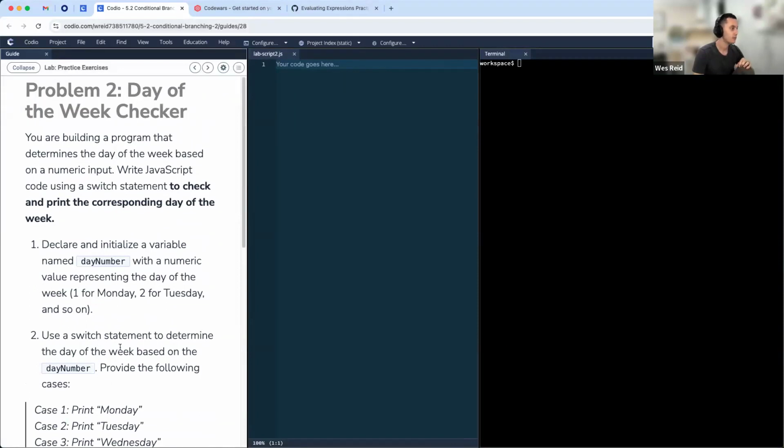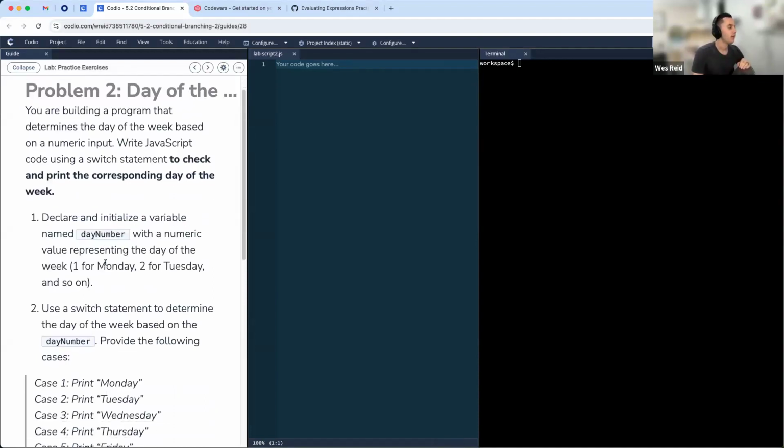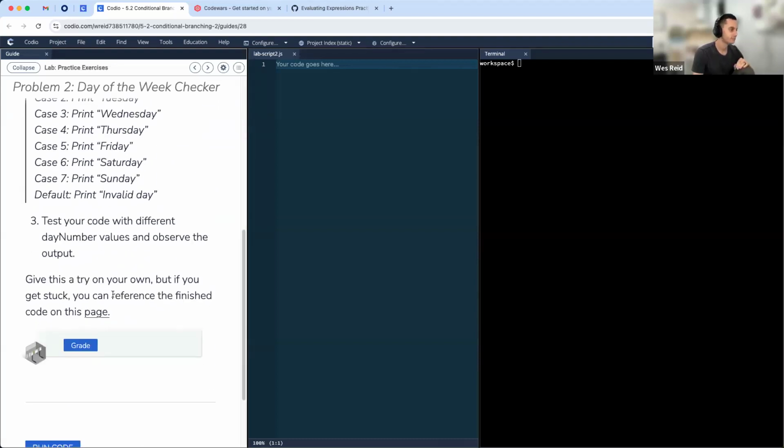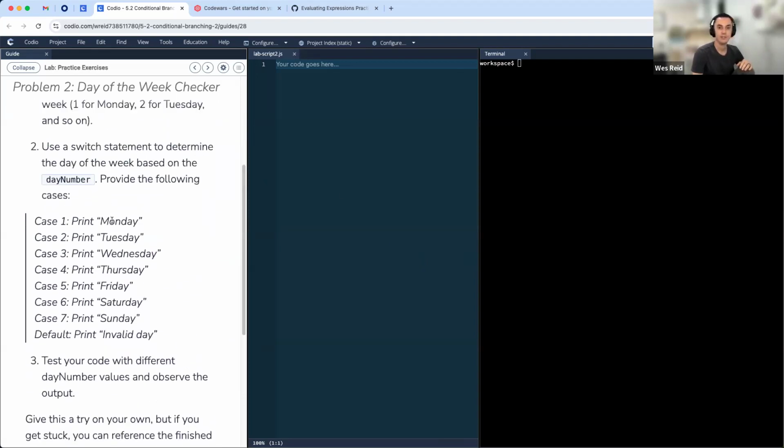With this second one, we are going to define a variable called day number and give it a number representing a day, so 1 being Monday, 2 being Tuesday, etc. You'll use a switch statement to determine the day of the week, and that will print out whatever that day is. For both of these, you're welcome to just hard code the values. If you've been playing around with prompts, you're welcome to do that too, whatever feels most fun. But again, we're focusing on if-else statements and on the switch statement itself.